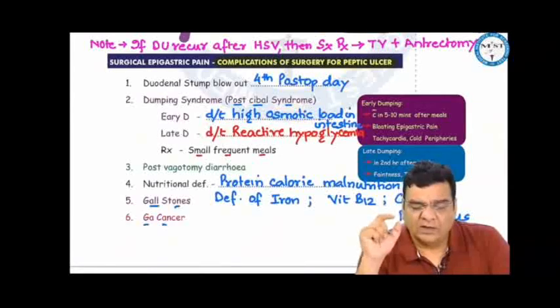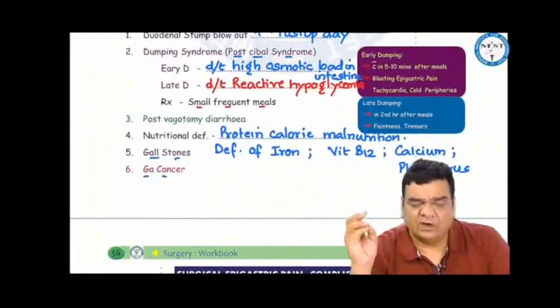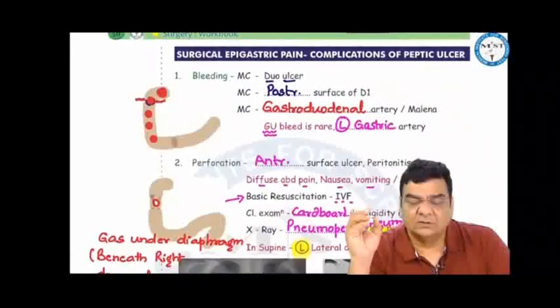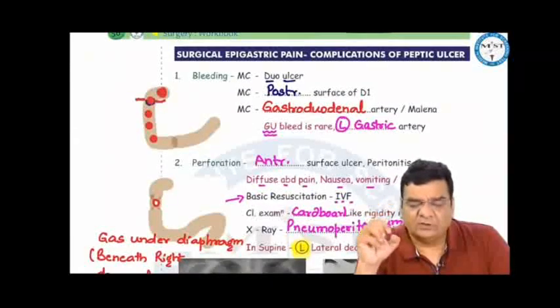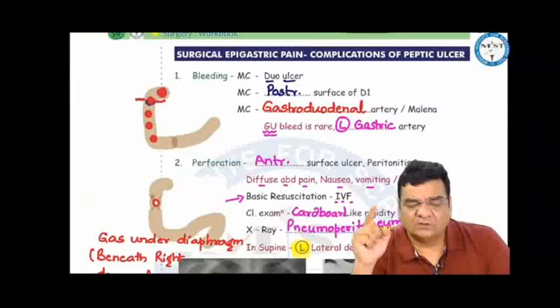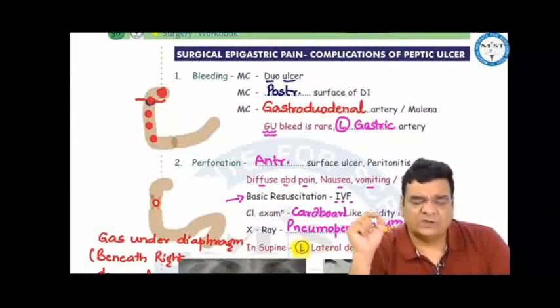There can be post-vagotomy diarrhea, protein calorie malnutrition, deficiency of iron, vitamin B12, calcium, phosphorus, increased risk of gallstones and gastric cancer. Complications of peptic ulcer can be bleeding, perforation, stenosis. Bleeding is most commonly seen from ulcers situated on the posterior surface on the first part of duodenum. So duodenal ulcers most often bleed, and they are from the gastroduodenal artery. Gastric ulcers rarely bleed, and this bleeding in gastric ulcer is from left gastric artery.